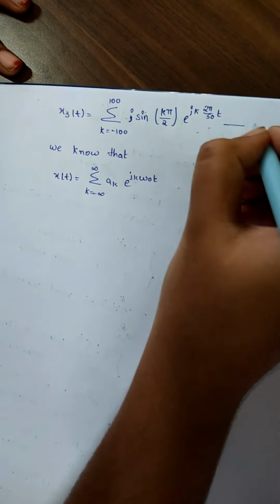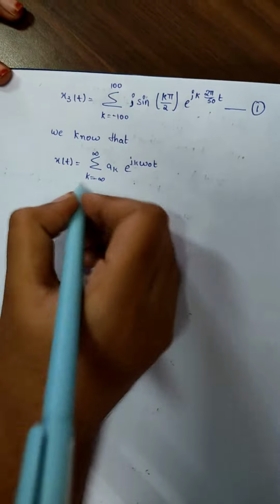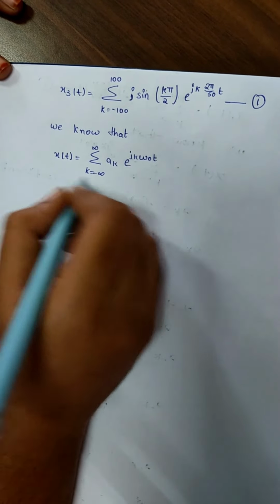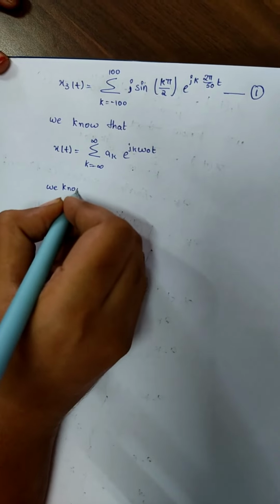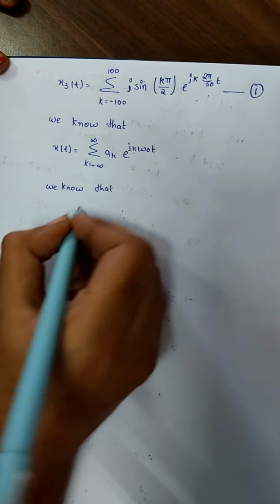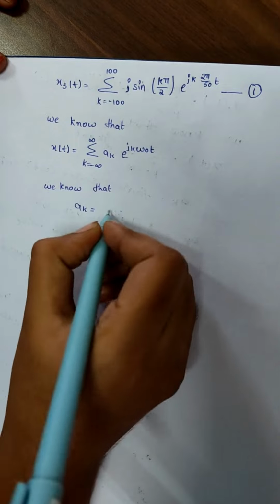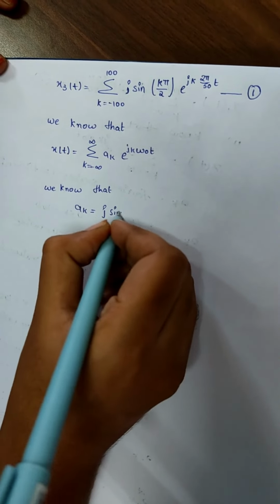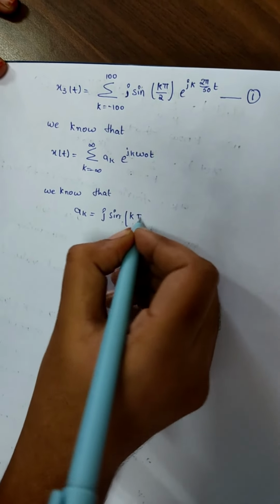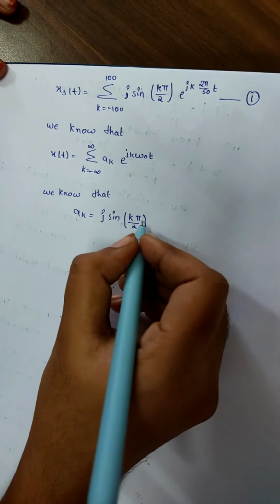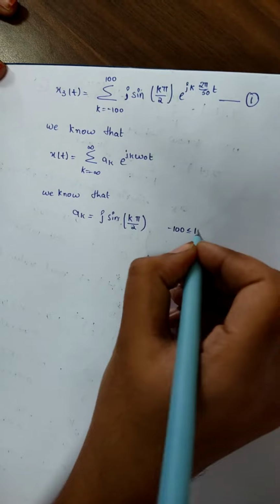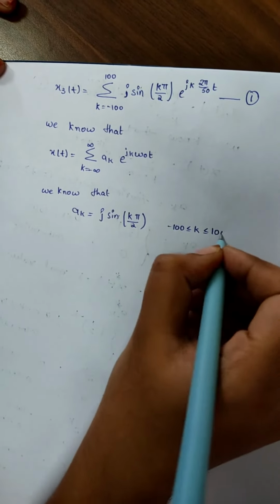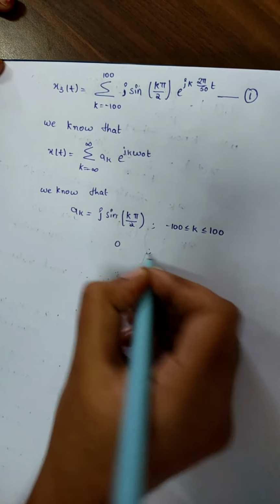If we take this equation as 1 and compare it with the general Fourier series, we know that ak is equal to j sine k pi by 2, with minus 100 less than or equal to k less than or equal to 100, 0 else.